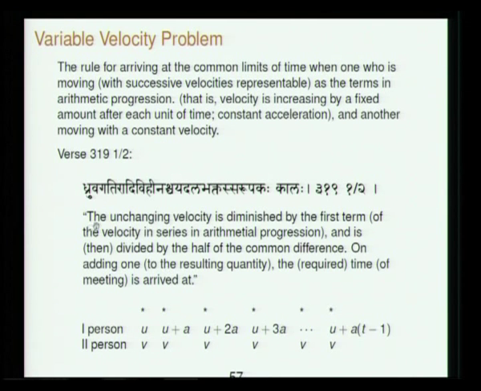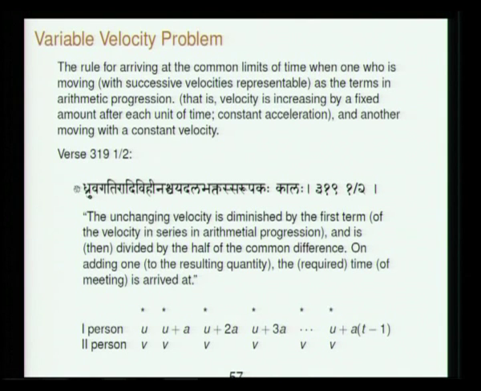So, it is Drivagati Radhi Vihinas Chedala Bhaktas Surupakaha Kalaha. The unchanging velocity is diminished by the first term of the velocity in series in arithmetical progression, and is then divided by half of the common difference. On adding 1 to the resulting quantity, the required time is arrived at.